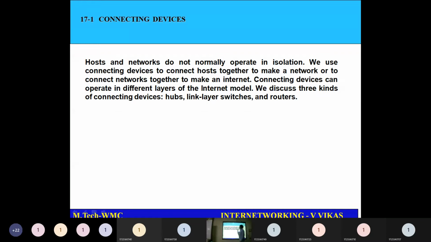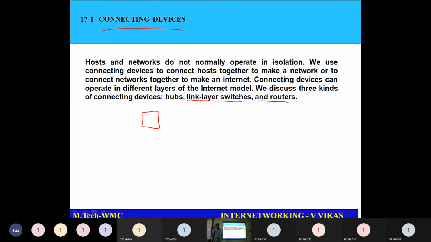Then the next thing is connected devices. We have different computers available in the world, and you will have to connect these computers to some devices so that they can communicate with each other. Okay. So I might be using a hub, I might be using a link layer switch, I might be using a router.